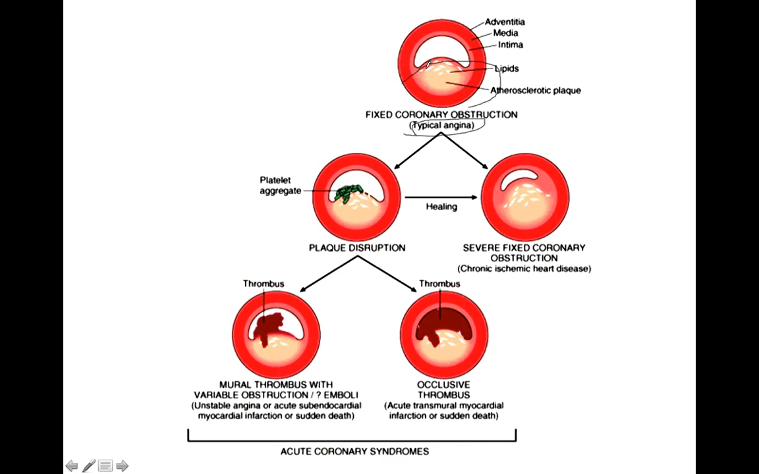Now sometimes there is rupture of the plaque, and that will lead to formation of a clot because there is activation of the platelets, and this will cause partial or full blockage. If there is complete blockage, it will lead to transmural infarction, also called ST segment elevation MI. I will explain. And if there is partial blockage, it will lead to unstable angina or subendocardial infarction, or non-ST segment elevation MI, non-STEMI.